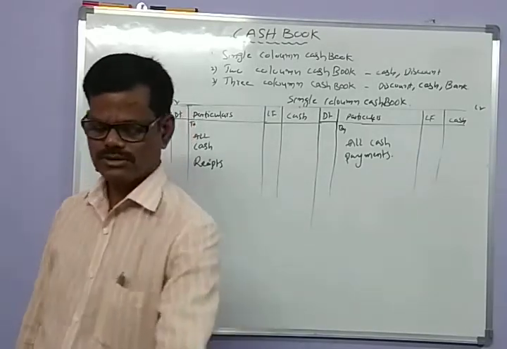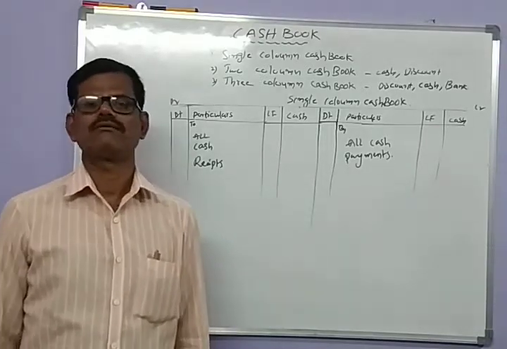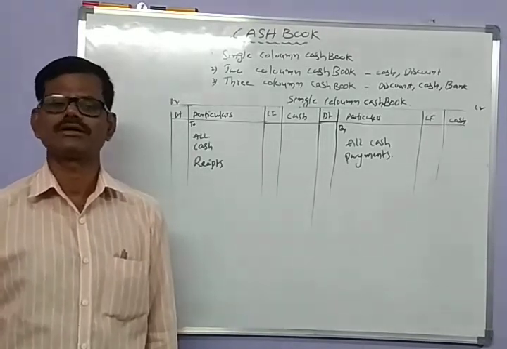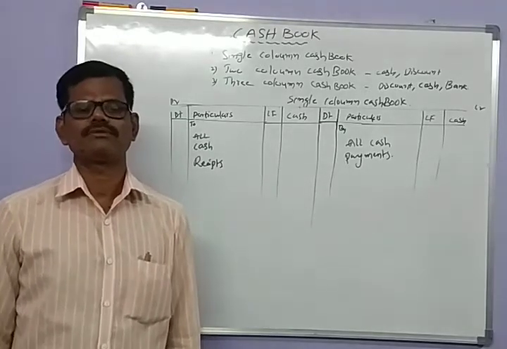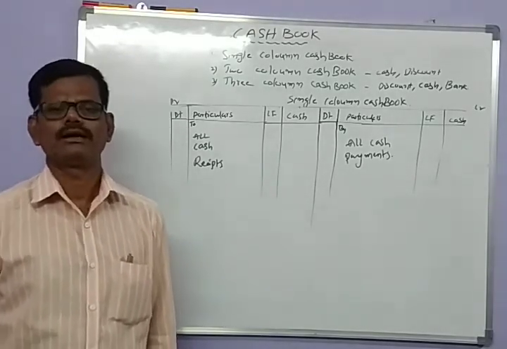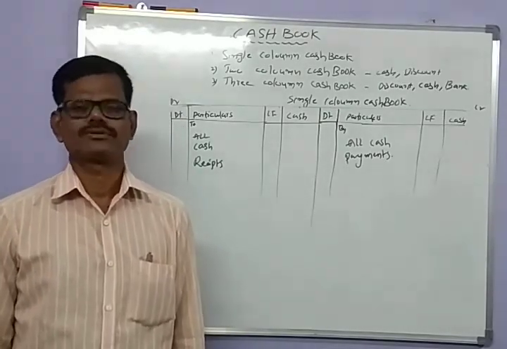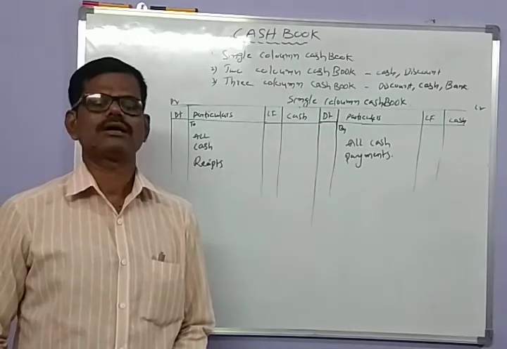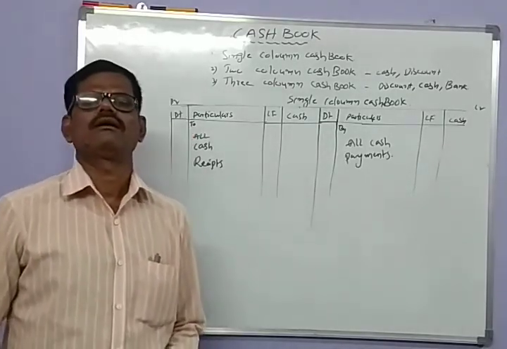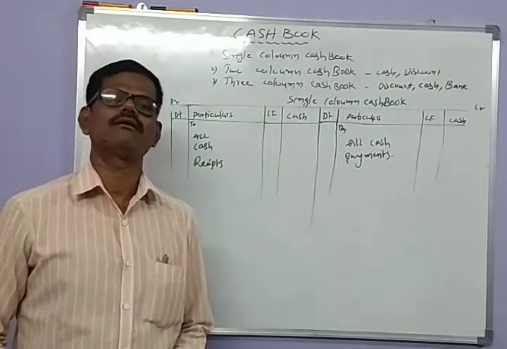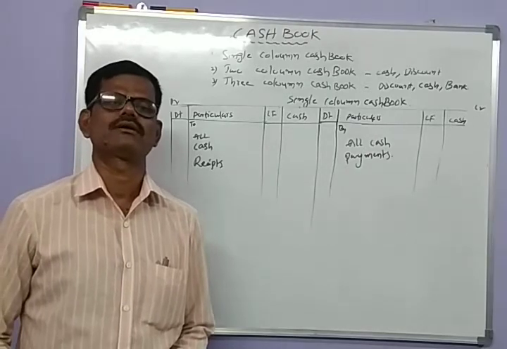So before going to discuss triple column cash book, let us try to understand what is cash book, what is the importance of cash book, and what is the purpose of preparing cash book, and how it is prepared in the books of accounts. So cash book, the term itself denotes that it is meant for record of all cash transactions of a business firm.